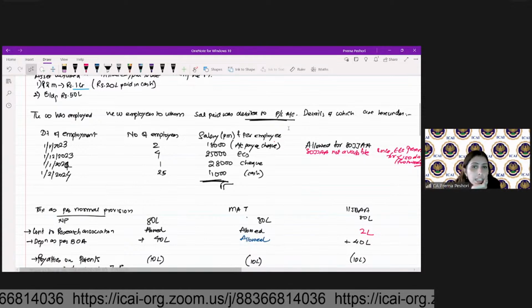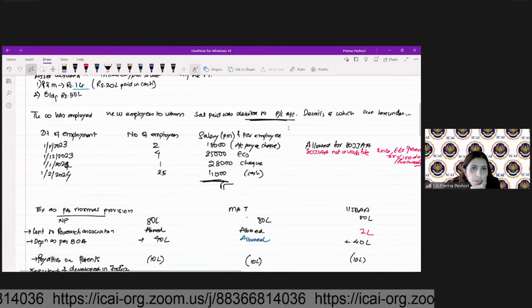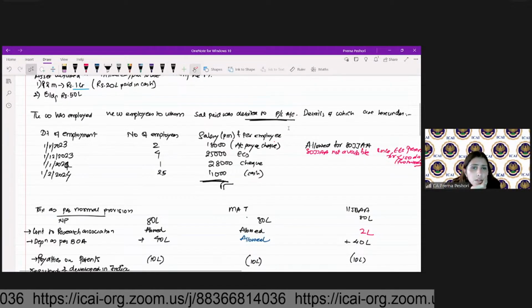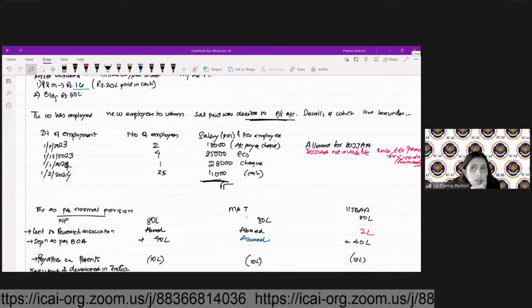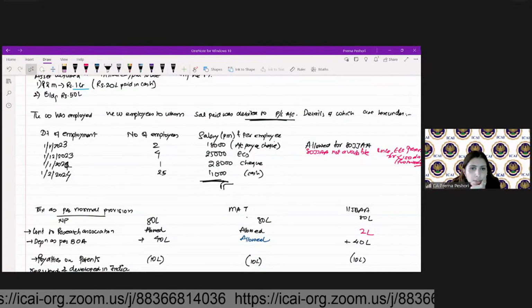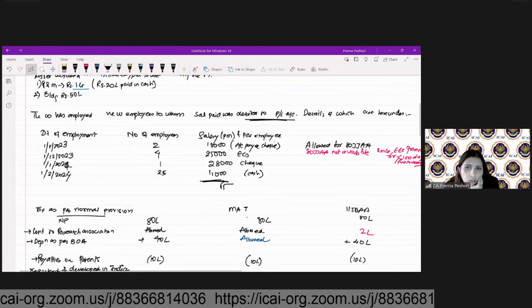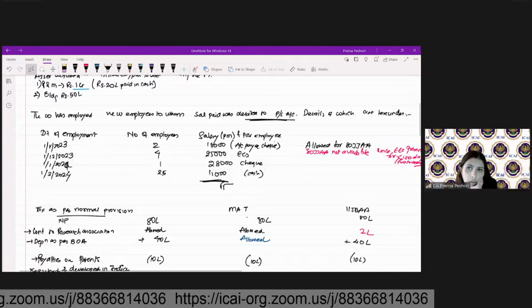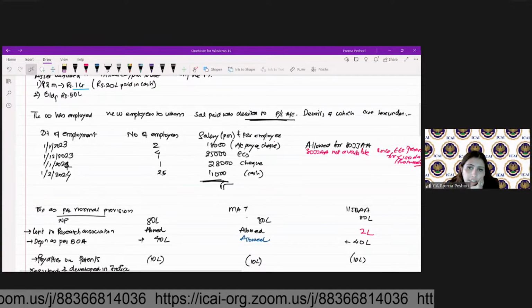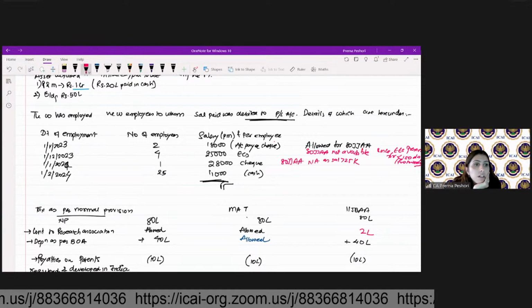Next one, 28,000 by cheque. Whether this will be allowed? Not allowed, Viraj, because it is more than 25,000. So here also 80JJAA is not available as salary is greater than 25,000.